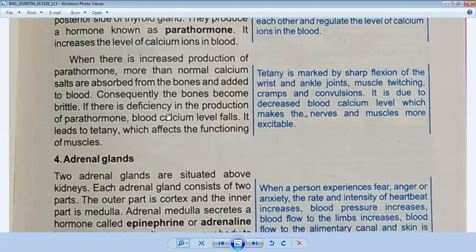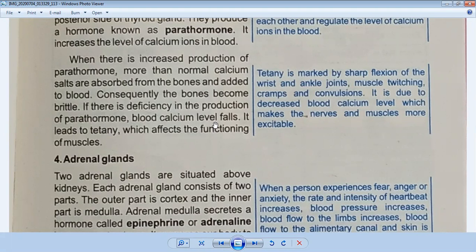If there is deficiency in the production of parathormone, blood calcium level falls. It leads to tetany, which affects the functioning of muscles. There is shivering in the muscles, and this is called tetany, and it is because the blood calcium level falls in the body.